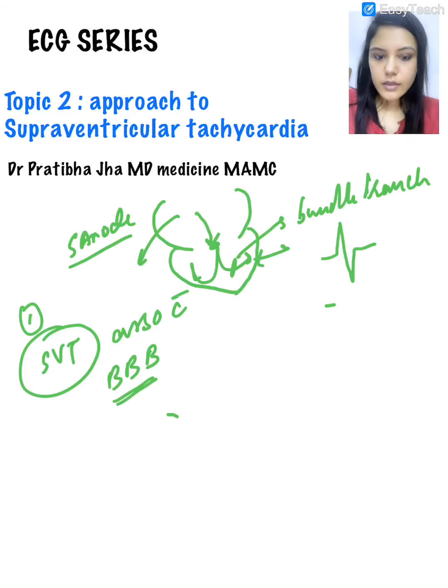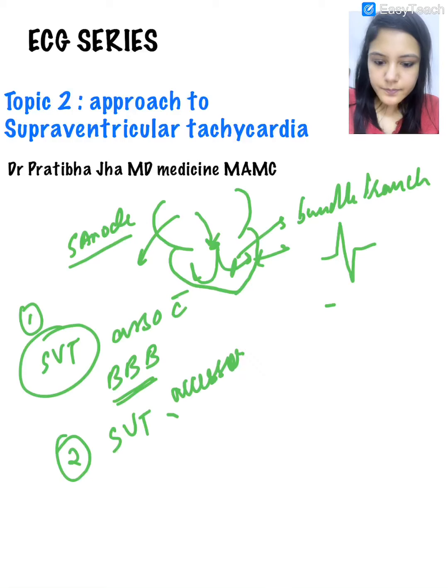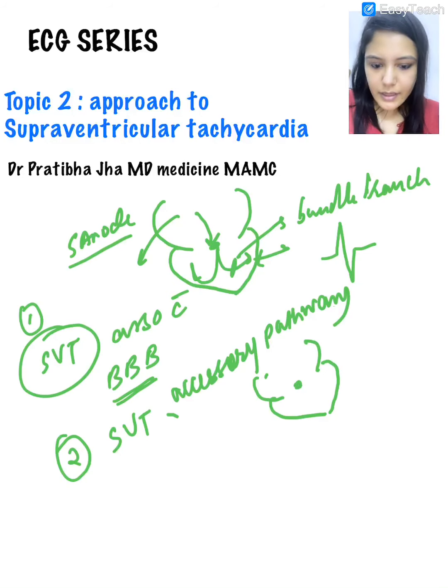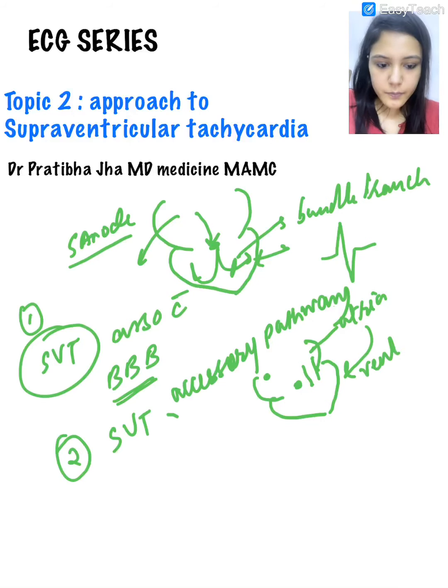This is the first scenario, and the second scenario is when the supraventricular tachycardia is associated with an accessory pathway. Now what do I mean by accessory pathway? Suppose the impulse is generating in the AV node and there is an accessory pathway which connects the atria to the ventricle. Now this impulse, instead of going to the AV node, goes through the accessory pathway and enters the ventricular muscle.